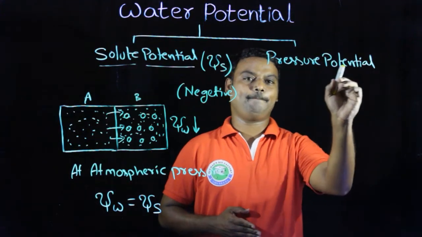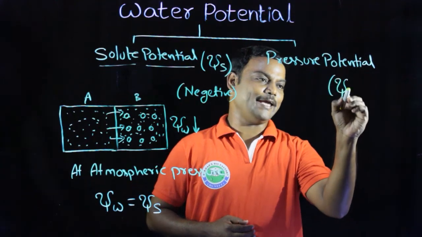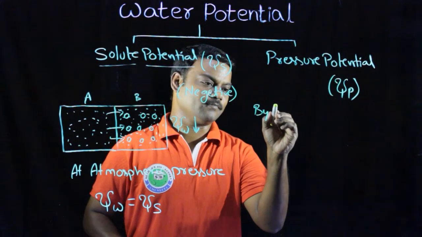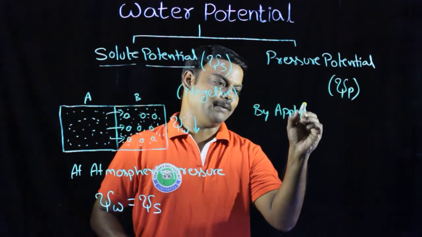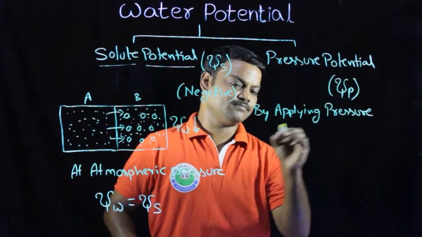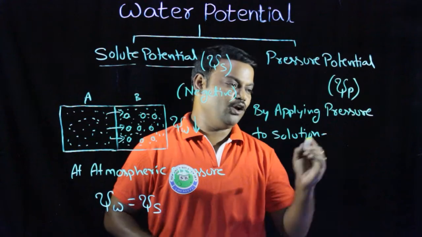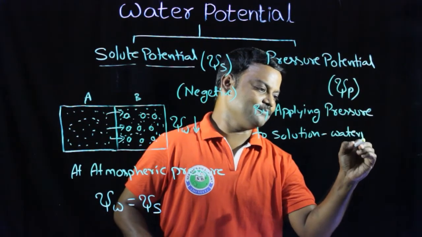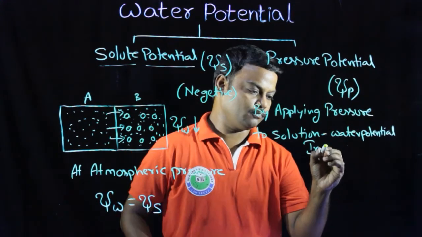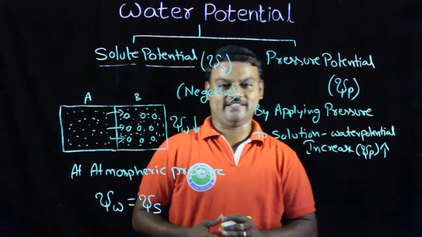It is called pressure potential, denoted with psi P. By applying pressure to the solution, the water potential, that means the psi P value, increases.